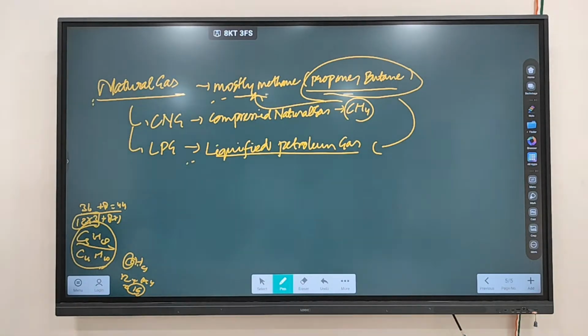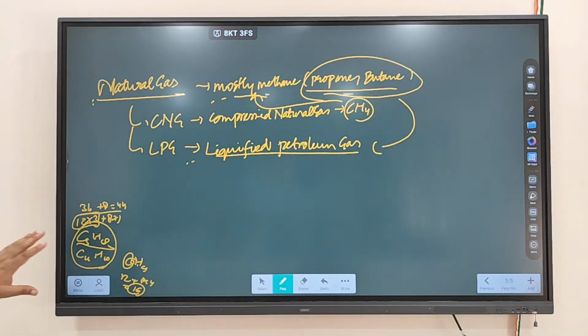More attracted to the surface means more chances of explosion. If it goes up, then there are fewer chances of explosion. That's why in an accident, if CNG is there, there are fewer chances of explosion as compared to LPG. That's why LPG is not allowed in vehicles. Clear? Why? Because of fewer chances of survival. If any accident or leakage happens in the case of LPG, whereas with CNG there are more chances of survival. Clear? Any doubt regarding this?